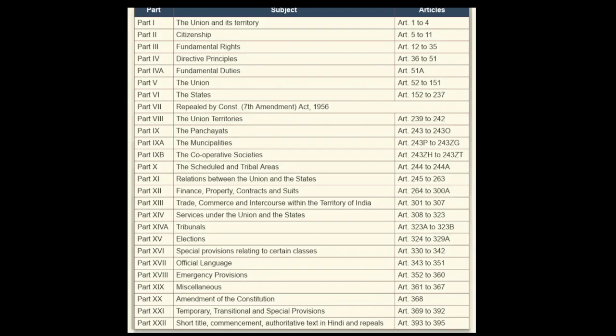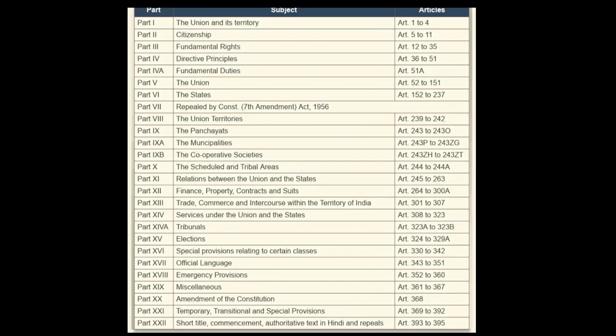Now, the state is doing so much for the people of this country, but what are we as citizens doing for the country? Therefore, we too have some responsibilities, some duties, that is, the Fundamental Duties, mentioned in Part 4A of the Constitution. This capital A represents that this particular part was added later on by the 42nd Amendment Act of 1976, and it was recommended by the Swaran Singh Committee.